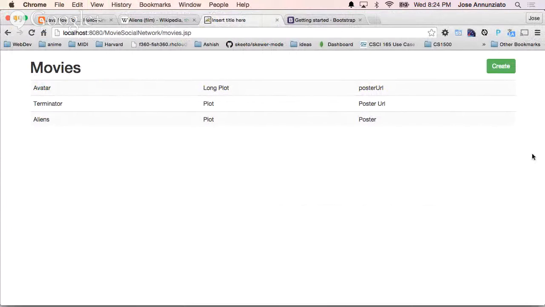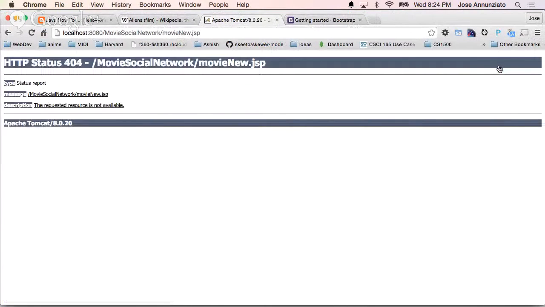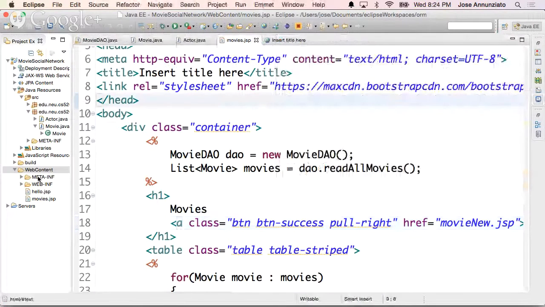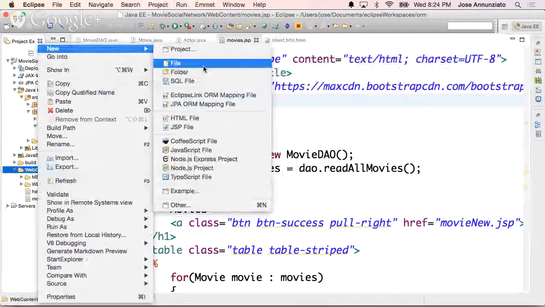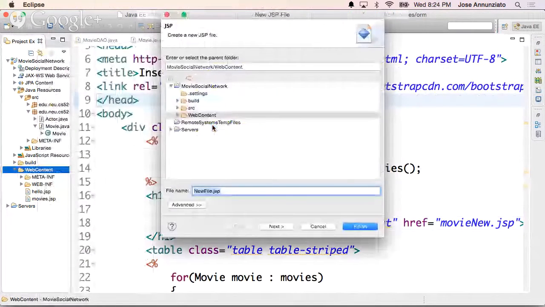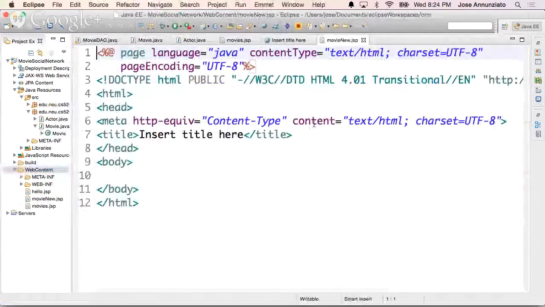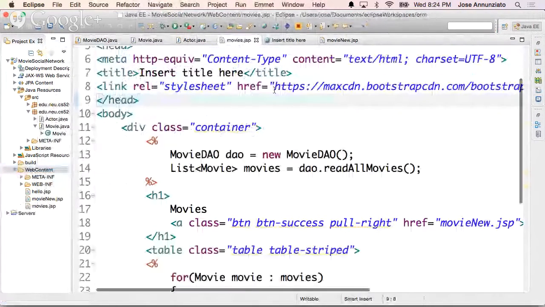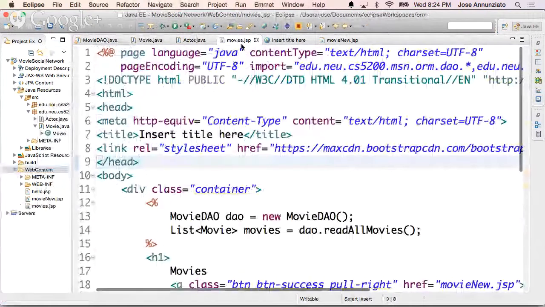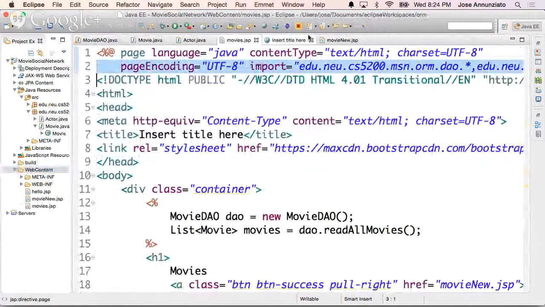So it looks like a button, and it's going to want to go to movie new. We don't have movie new, right? So let's create movie new real quick. movie new JSP. And here, same thing, we're gonna need all those same imports. So let me copy this. Same imports.